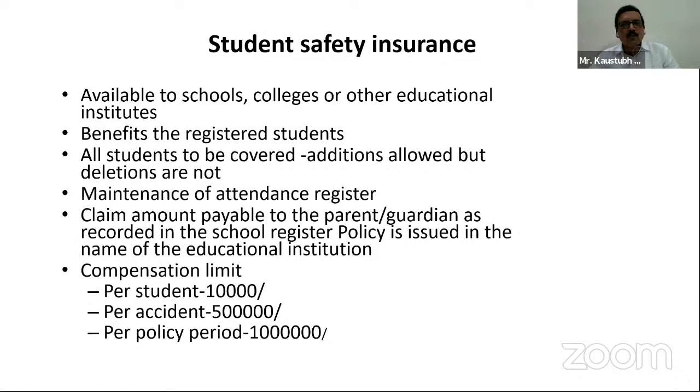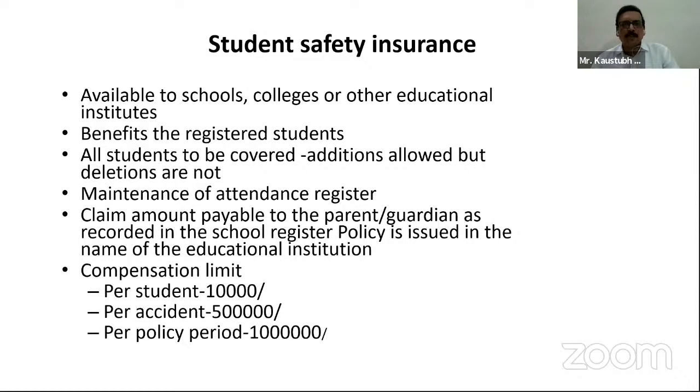The claim amount is payable to the parent or guardian as recorded in the school register, and the policy is issued in the name of the educational institution. Like the employer policy, what we call the group personal accident policy, it is issued in the name of the employer, and the names of the employees will be on the face of the policy. Likewise, we are issuing the policy in the name of the educational institution, and the students